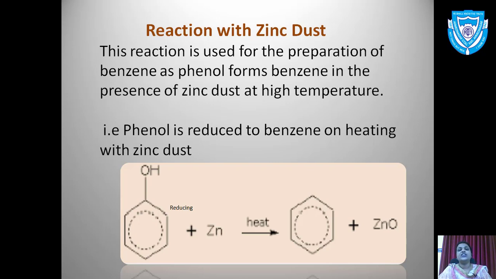So this reaction is used for the preparation of benzene, as phenol forms benzene in the presence of zinc dust at a higher temperature. That is, phenol is reduced to benzene on heating with zinc dust.